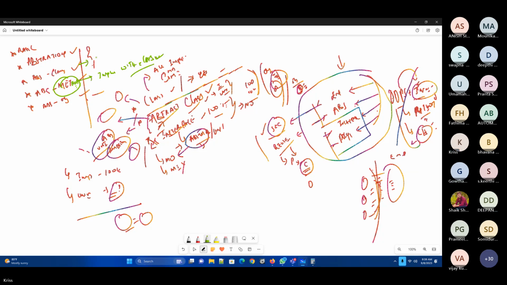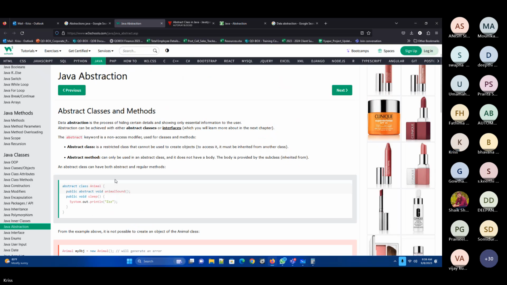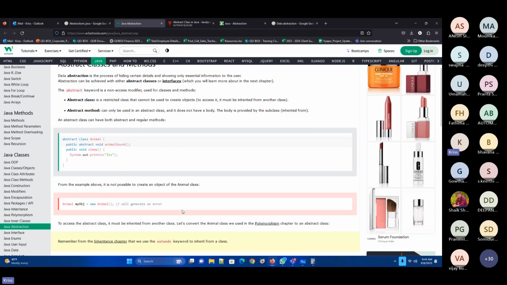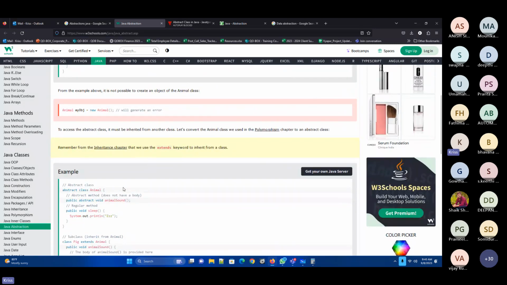So now what we wanted to do is see how we do it with classes. With the methods, I know everything was clear. Now you tell me how we need to do it with the classes. That is the topic we are going to discuss here. Let me create one. We have already discussed this pointer: we can't create an object for an abstract class.